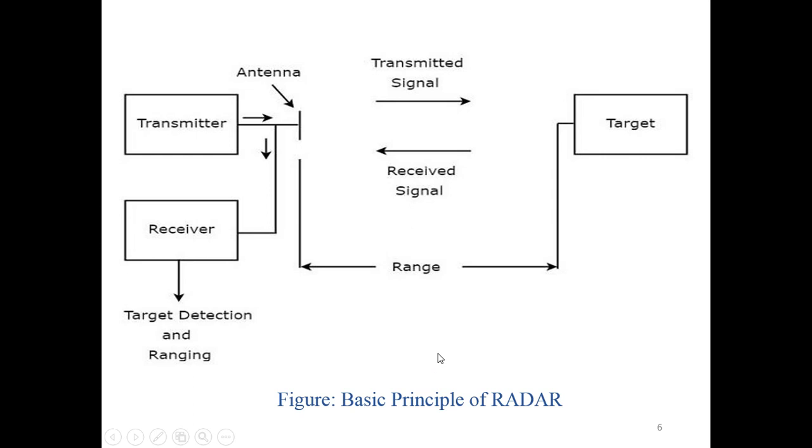This is the basic principle of radar. Here, the transmitter is there, the receiver is there, the antenna is there, and the target is there. The transmitter sends the electromagnetic wave towards the target, and that is the transmitted signal. From the target, the echo is reflected back towards the receiver, and that is the received signal, as shown in the figure. The antenna is used for both transmitting and receiving. The received signal tells about target detection and ranging. It tells how far the target is and other attributes of it.